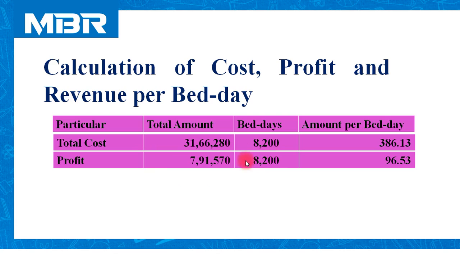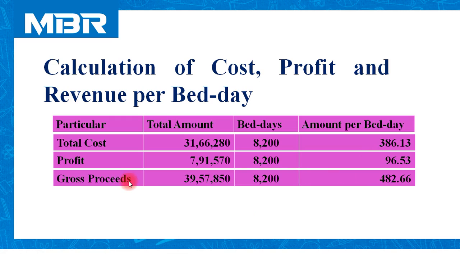Amount of profit 7,91,570 divided by 8,200 bed days is equal to 96.53, and gross proceeds or rent or fare, whatever you say, 39,57,850 in total divided by 8,200 bed days. So amount per bed day is rupees 482.66.